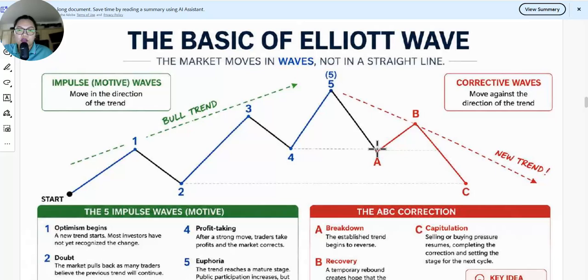Whereas the downtrend is just wave 4, and then the market will rebound into the 50% of this downtrend. And then the market comes back into the wave 2 territory. Corrective waves move against the direction of the trend.